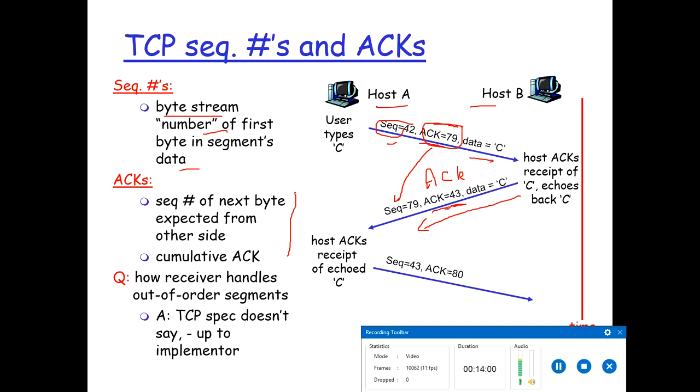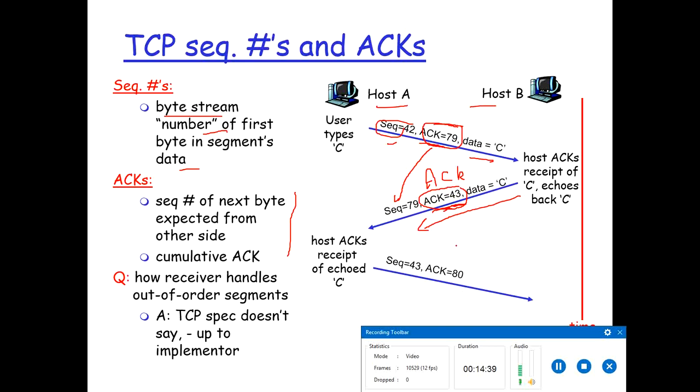Now what does the acknowledgement number specify here? The acknowledgement number specifies the next expected sequence number of the segment which the source must send to the receiver. So this means that the next segment that host A will send to host B should carry the sequence number 43. This is the purpose of the acknowledgement number. It specifies the expected sequence number of the next byte which the sender will send to the receiver.